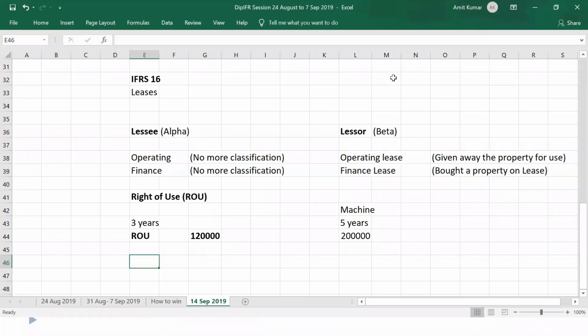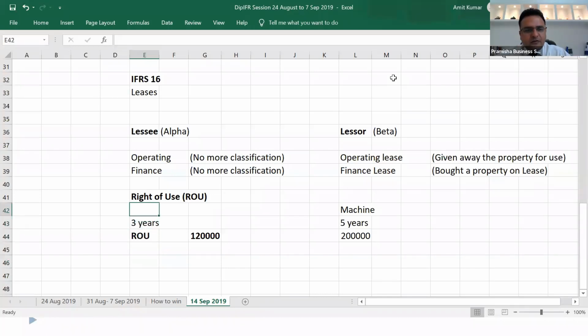Yeah, you are right in one way. In a finance lease, the asset was on the balance sheet, and there was equity recorded on the balance sheet. So in case of lessee, operating lease was an off balance sheet item. Why did it happen? Do you know this?